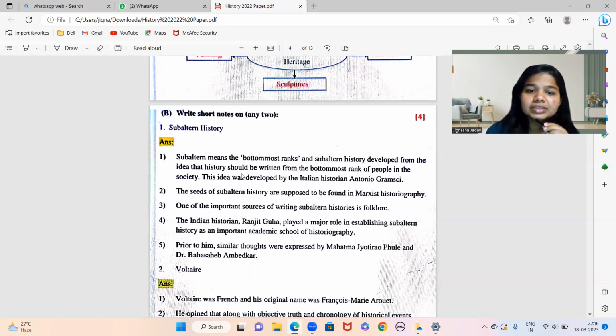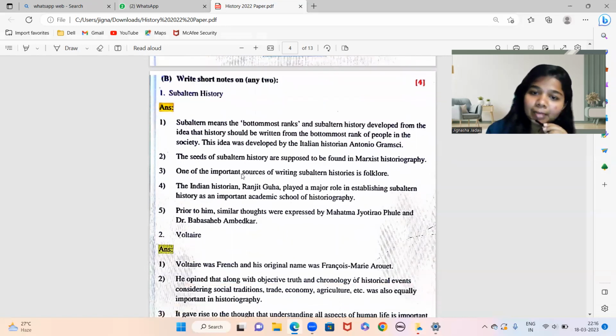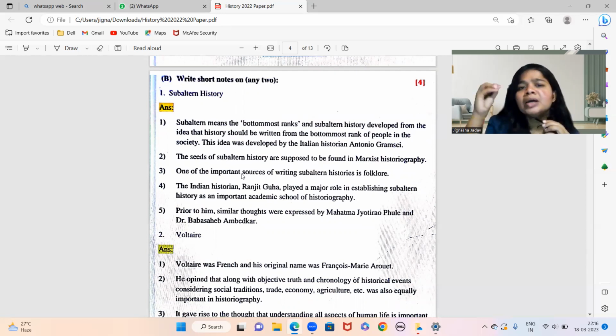The seeds of Subaltern history are supposed to be found in Marxist historiography, because Karl Marx's intention too was that all people of all groups, all levels should be respected. So from there they are supposed to be found. The seeds means inspiration came from there. One of the important sources of writing Subaltern history is folklore.